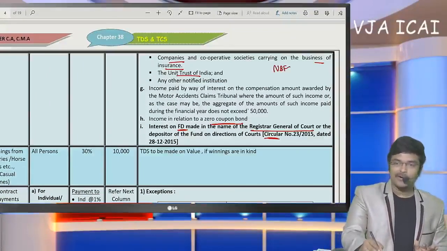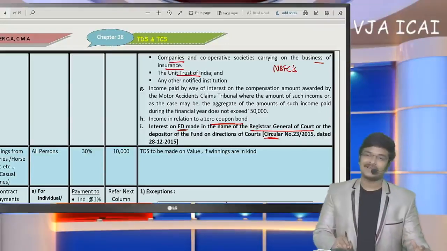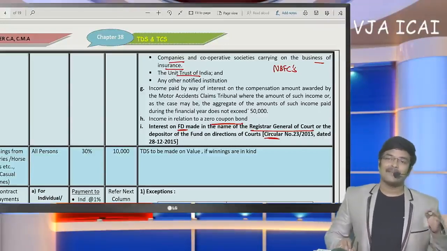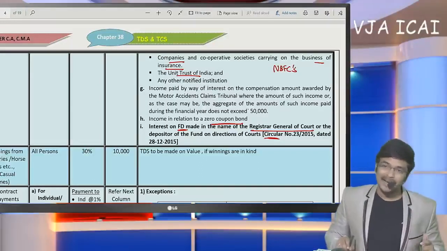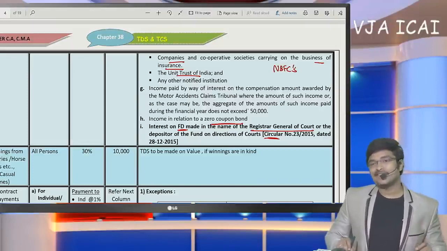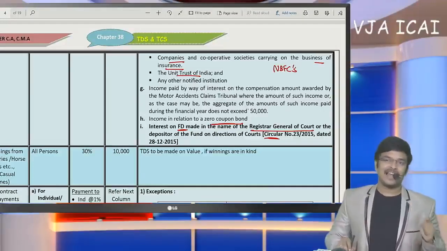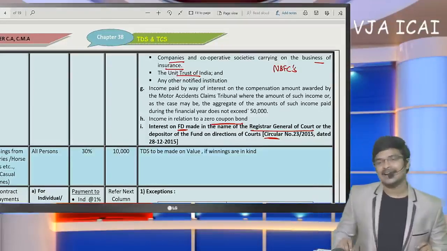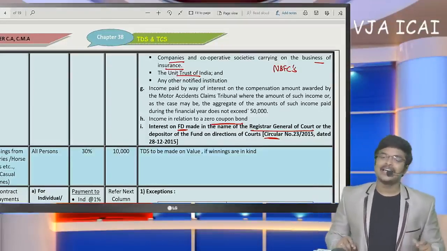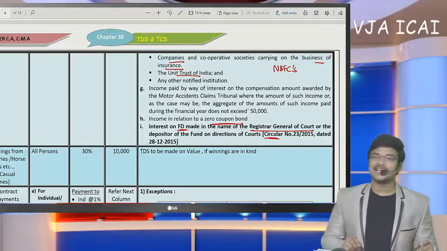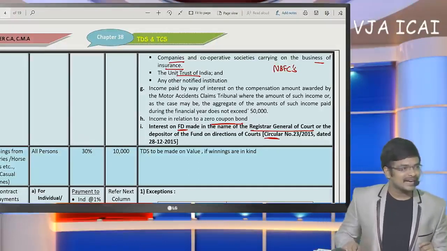NBFCs like Manappuram Gold Loan, Muthoot Finance, Sundaram Finance, Bajaj Finance, if you obtain business loans from them and interest is being paid to them, on such interest, deduction of TDS under 194A is mandatory. If you are liable for tax audit, then in such a case 194A will get attracted. If you do not deduct, 30% of the expenditure will be disallowed. Okay, even for NBFC interest, TDS provisions will get attracted.